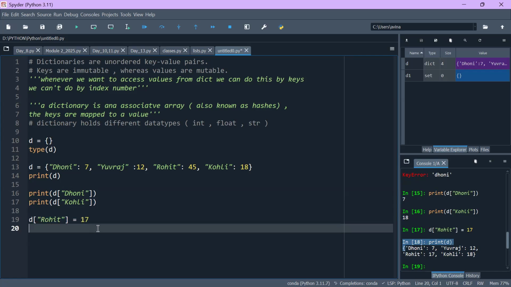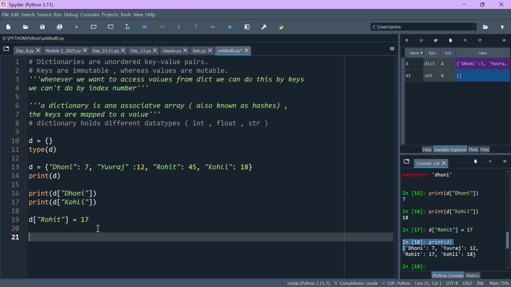So I hope you guys have understood till now what the features of a dictionary are, how we can create a dictionary, how we can define a dictionary, how we can access the values using a key, how we can update the values using a key. Okay. So we have discussed that till now. One last thing which we will discuss for today is how to add values. And later, tomorrow, we will discuss certain functions pertaining to dictionary.